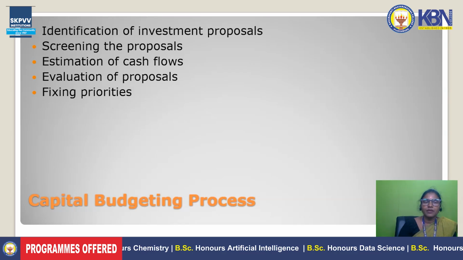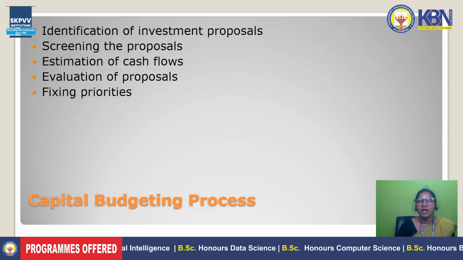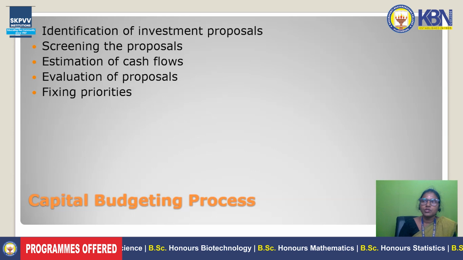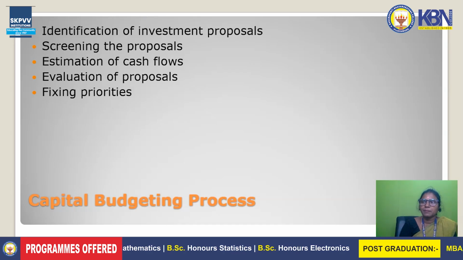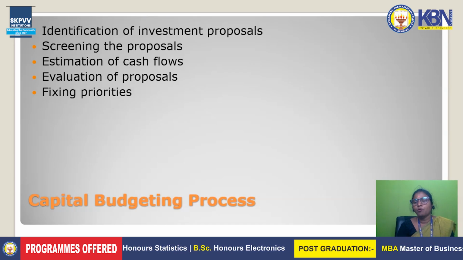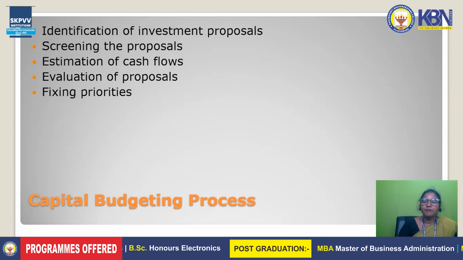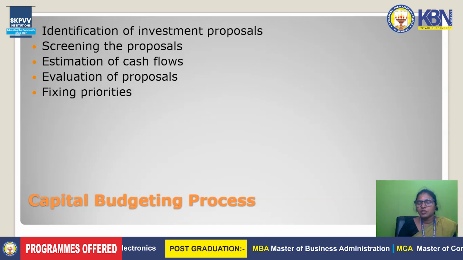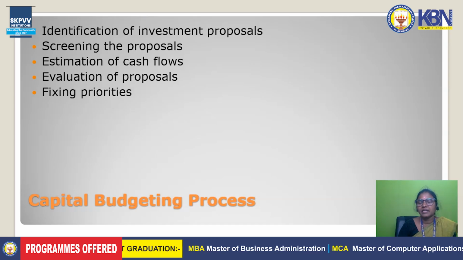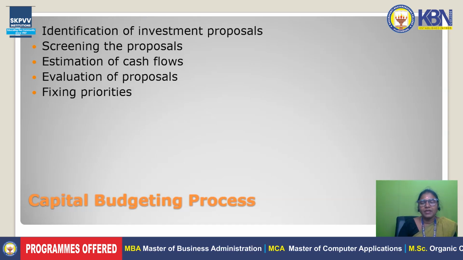Another step is estimation of the cash flows. Estimation of cash flows means we have to estimate how much funds we can acquire and how much fund flow we can freely accommodate, and how the cash flows come and we get back returns. In every organization, how much expenditure we are spending and how much revenue we are generating, both concepts are very important. While taking capital budgeting decisions, we have to estimate the expected cash flows, and we have to think about that beforehand.